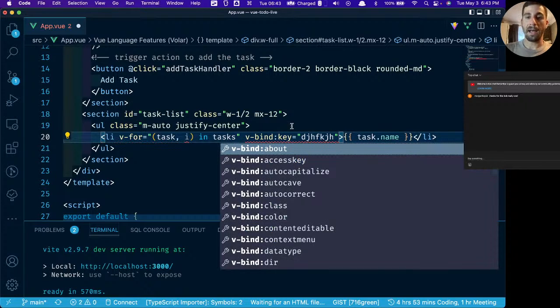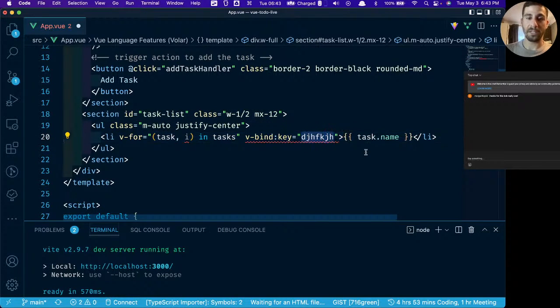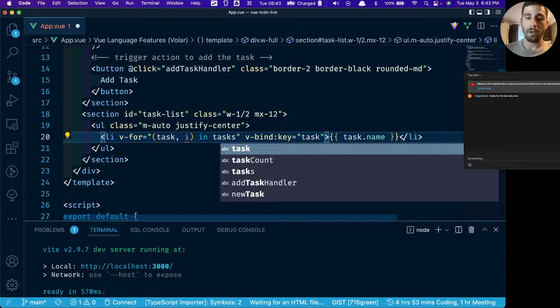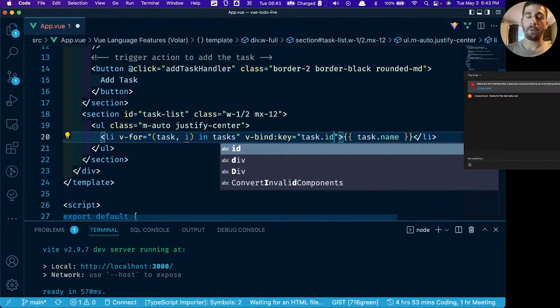Vbind, and now we need to change this to something that'll work. It needs to be a unique value. You would think, can I just put the task name in there or the task ID? You can do the task ID. I wouldn't do task name because it might not be unique. Let's say this is a list of all your tasks over the course of a week. You might have a task that repeats. You don't want to use the name because you don't want duplicate values.